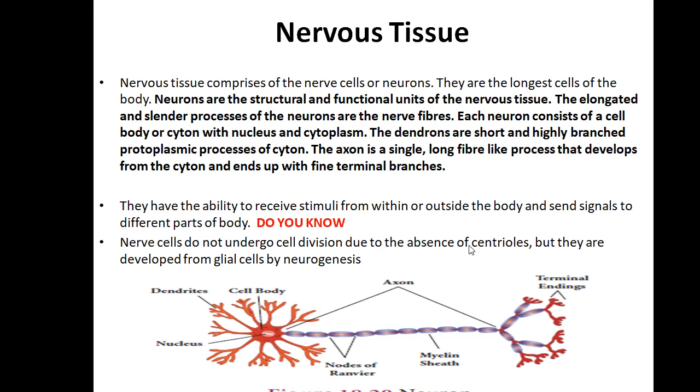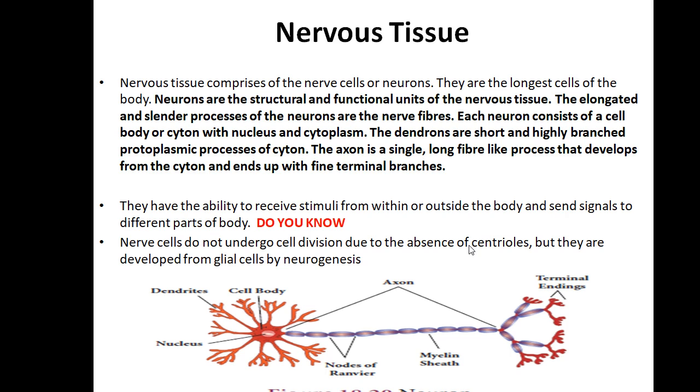Nervous tissue is the tissue present around the nerves. Neurons are the cells of nervous tissue, a single cell that makes up the structural and functional unit of nervous tissue. They are elongated and slender, and possess nerve fibers. Each neuron consists of a cell body or cyton. Dendrons are highly branched processes, and a long fiber process, the axon, develops from this cyton.